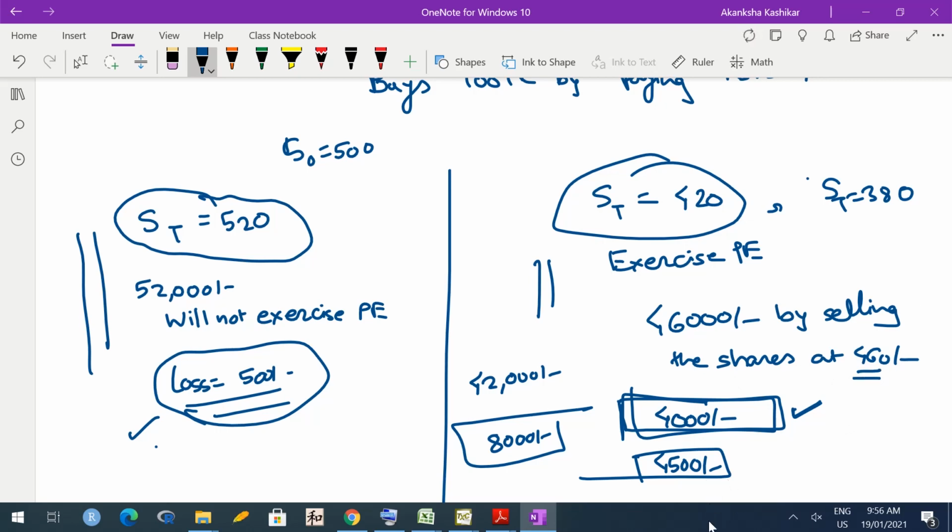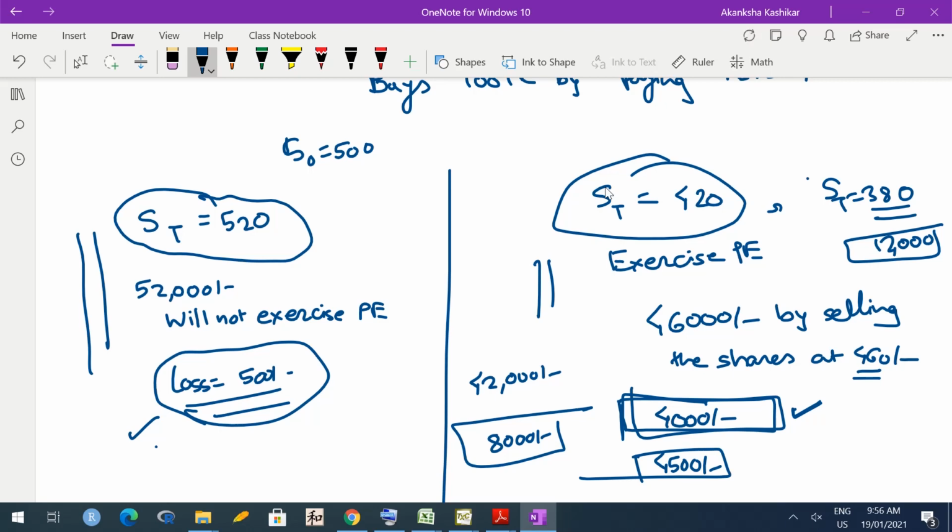On the other hand, if he hadn't hedged, meaning if he hadn't purchased put options, then his loss would become 12,000. Okay. So, without hedging, there is no upper bound on the loss. Whereas if you hedge, there is an upper bound. So here 4,000 is an upper bound on loss. Hence, people do hedging. Those who don't want to take huge risks do hedging. They know that hedging can also lead to a loss, but that's a certain loss.